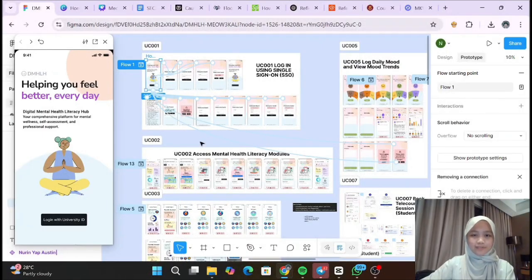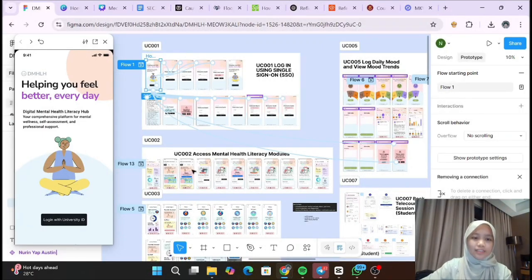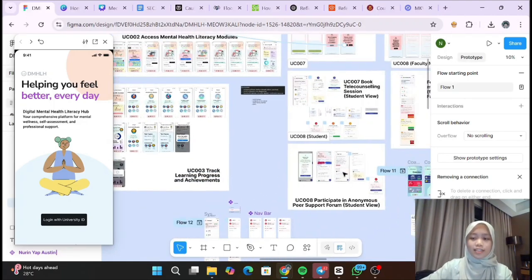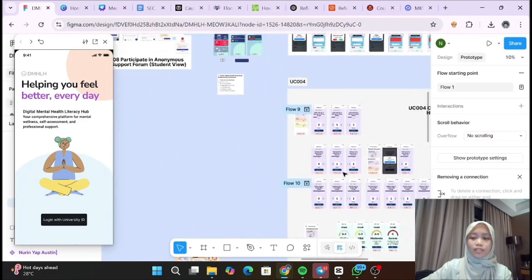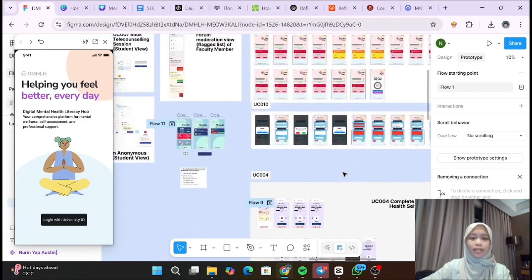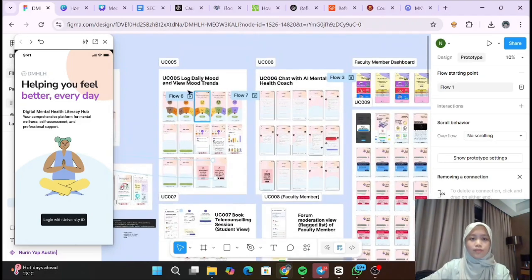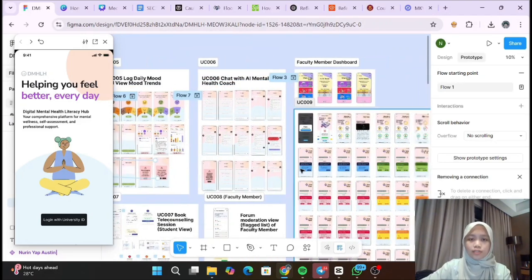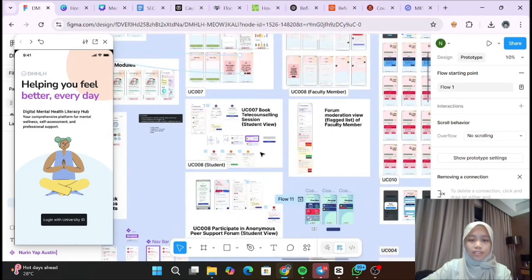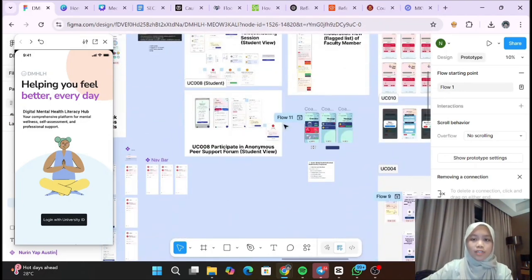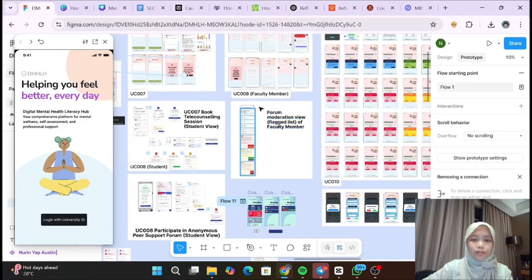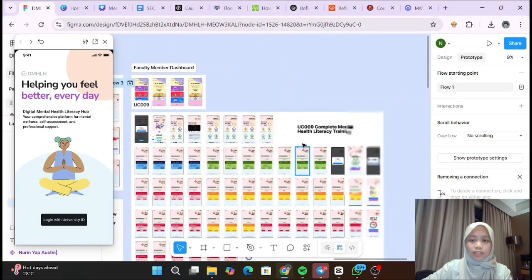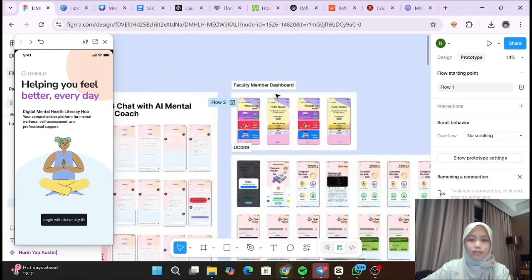Overall, our UI for the system. First is use case 001 for login, 002 for literacy modules, 003 is for tracking learning progress and achievements, and then 004 here is for digital mental health self-assessment, and then 005 which is for log daily moods and view mood trends, and then 006 chat with AI mental health coach, 007 book telecounseling session, 008 participate in anonymous peer support forum, 008 for forum for faculty member, and then 009 for the mental health literacy training for the faculty member, and this is the faculty member dashboard.